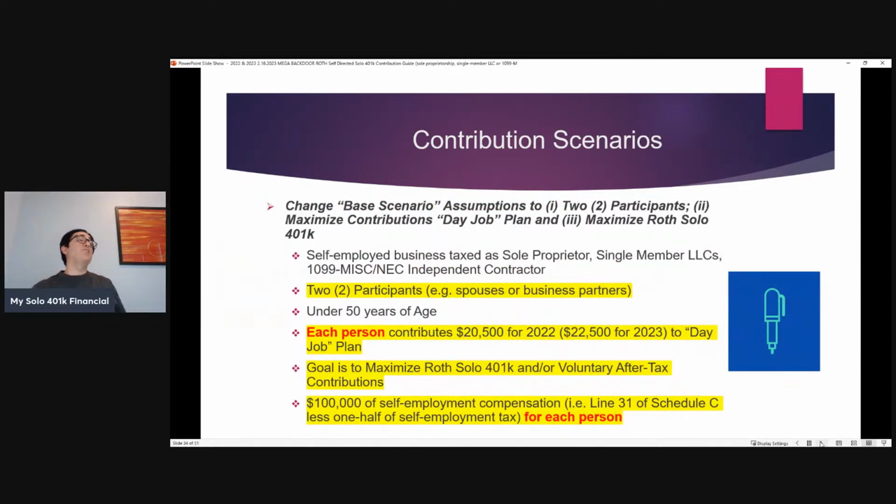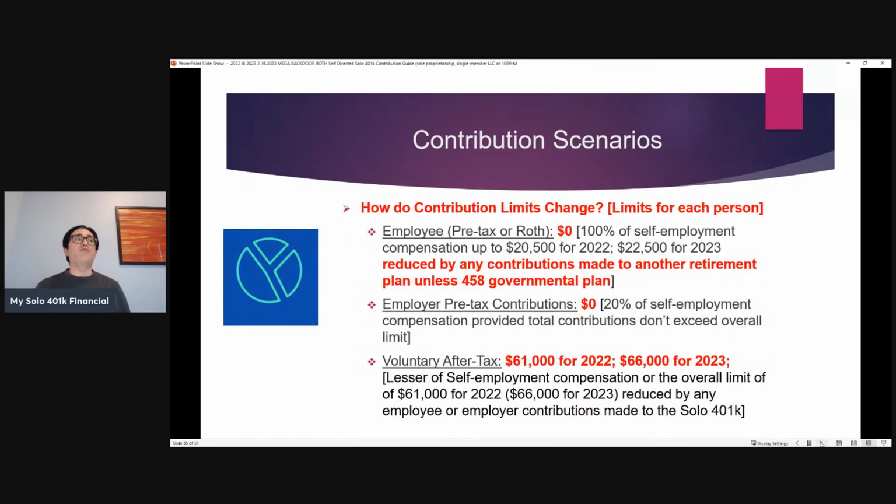So now let's go back to the base. It's 2 participants instead of 1, but each person maxes out contributions to the day job. Each person has $100,000 of self-employment compensation, so they each have their own Schedule C that reports that sufficient income to result in $100,000 of self-employment compensation. And each person is only interested in a Roth and voluntary after-tax.